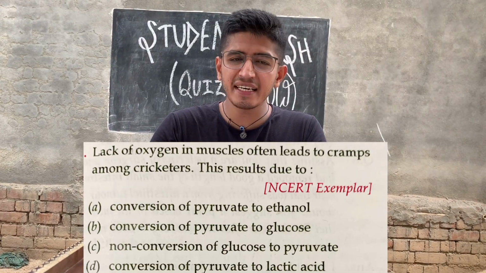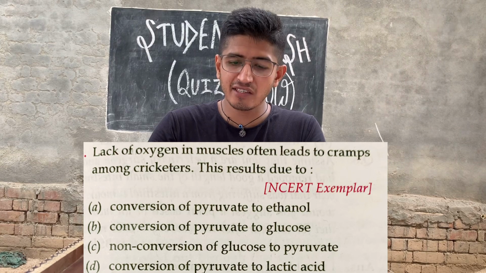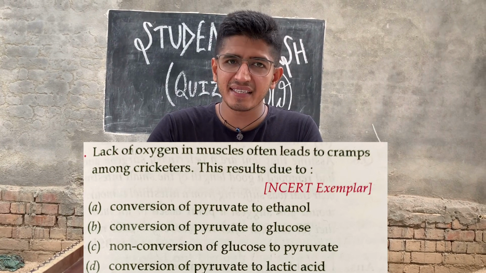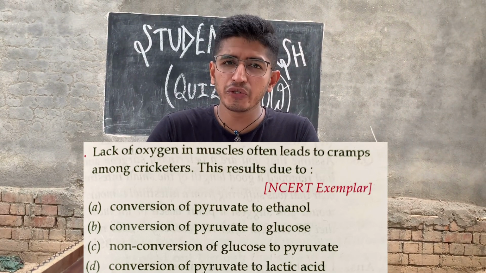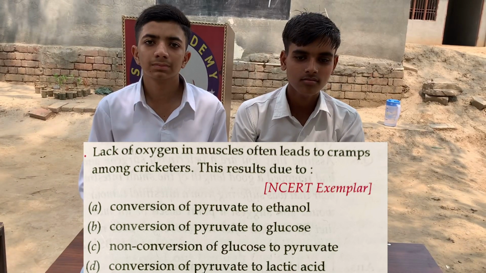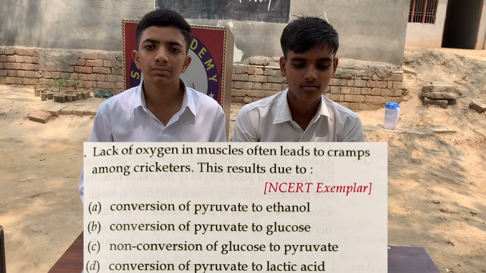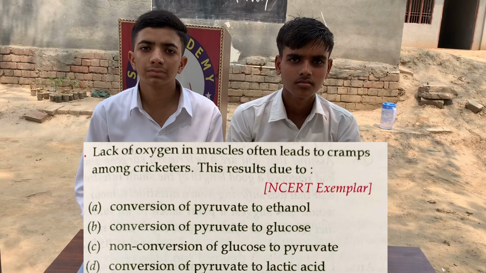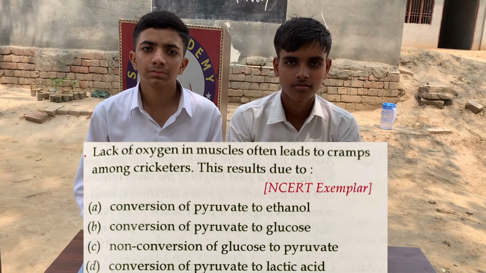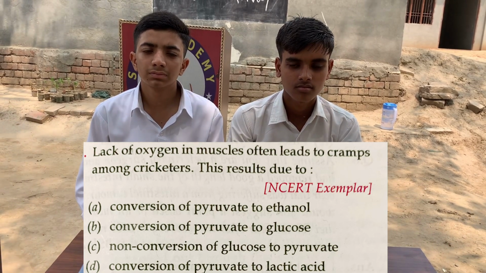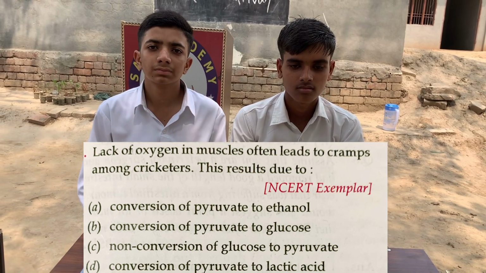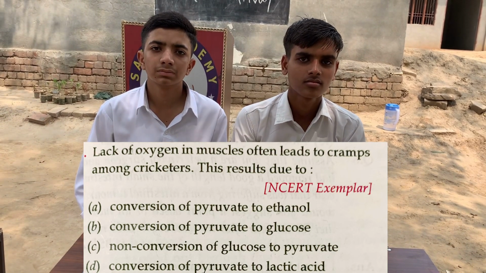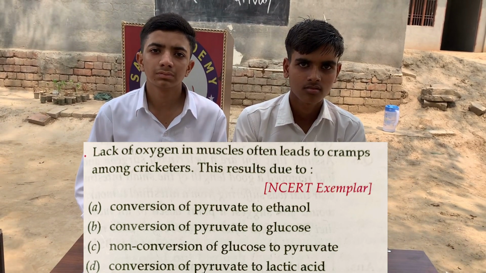Lack of oxygen in muscle often leads to cramps among cricketers. This results due to, and the options are A. Conversion of pyruvate to ethanol, B. Conversion of pyruvate to glucose, C. Non-conversion of glucose to pyruvate, D. Conversion of pyruvate to lactic acid.